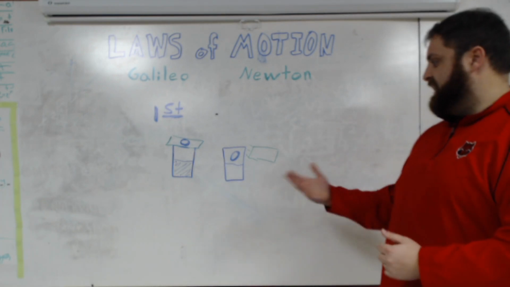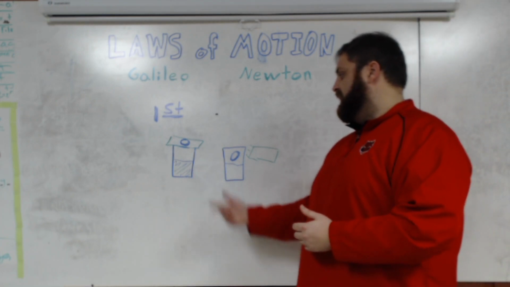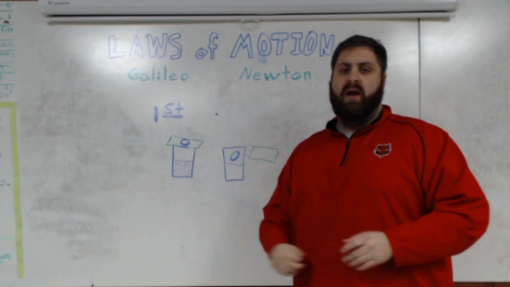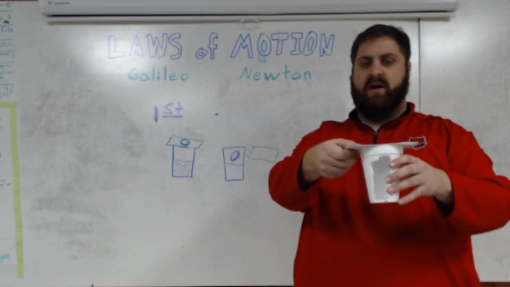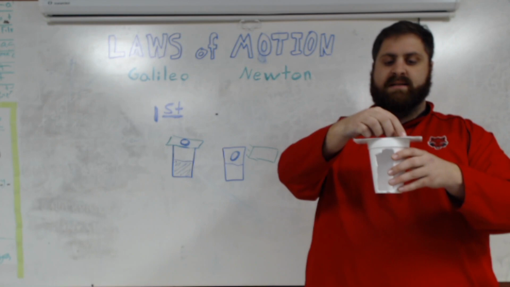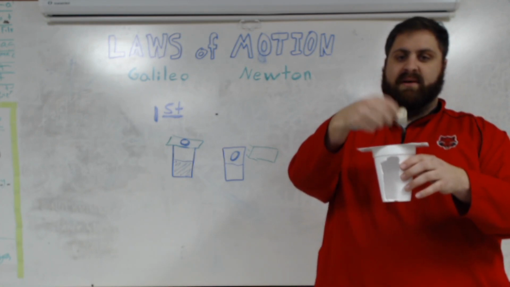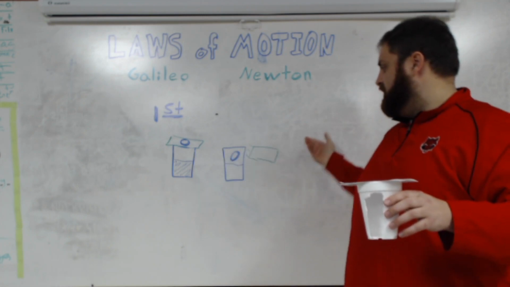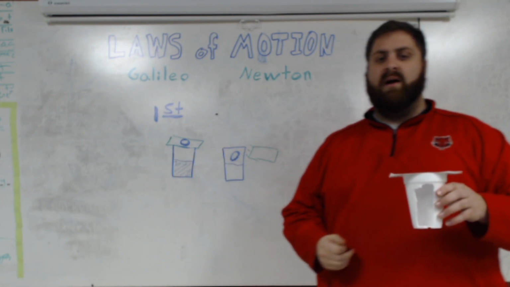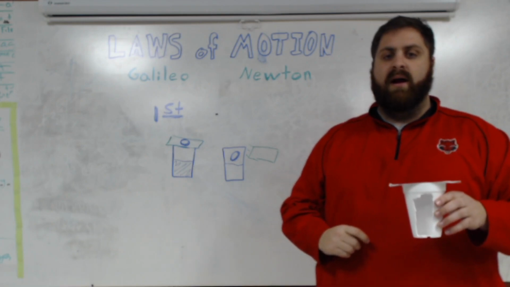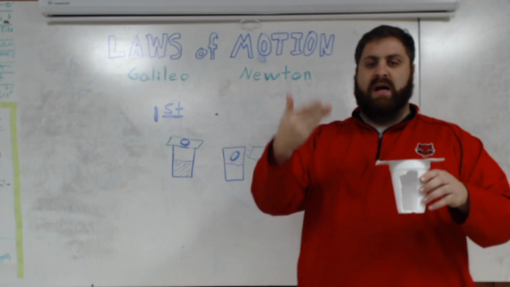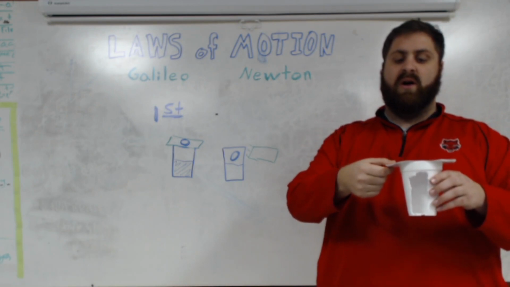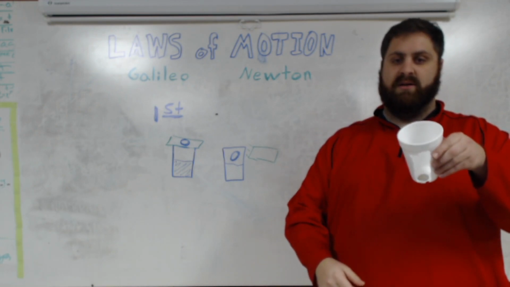Now, an example of this that you can find pretty easily is if you take a cup, and on top of that cup you put a card, and then set a quarter on top of that. And then you quickly move the card, without throwing the quarter or anything like that. The quarter will drop straight down, because you're not putting force on the quarter itself, you're putting force on the card. Pull it out, the quarter goes straight into your cup.